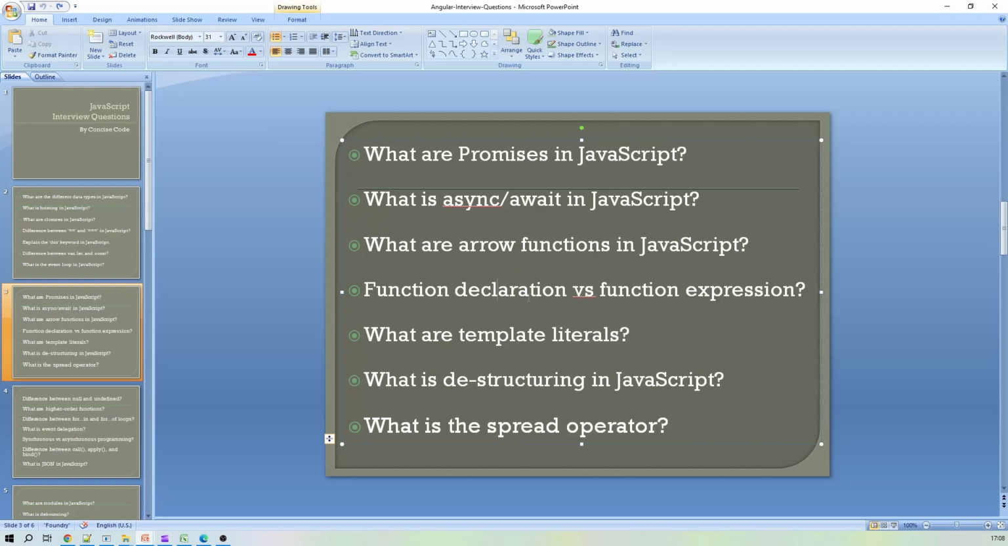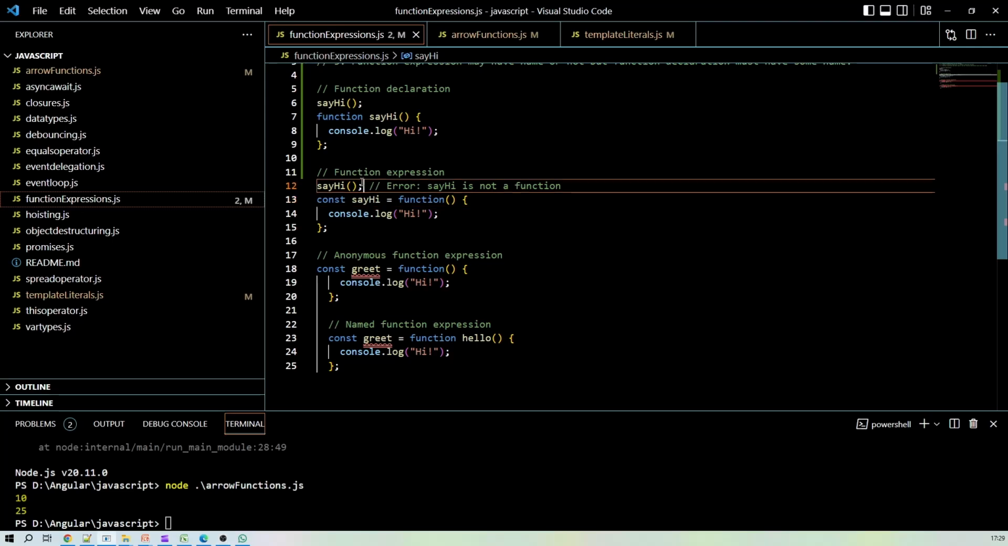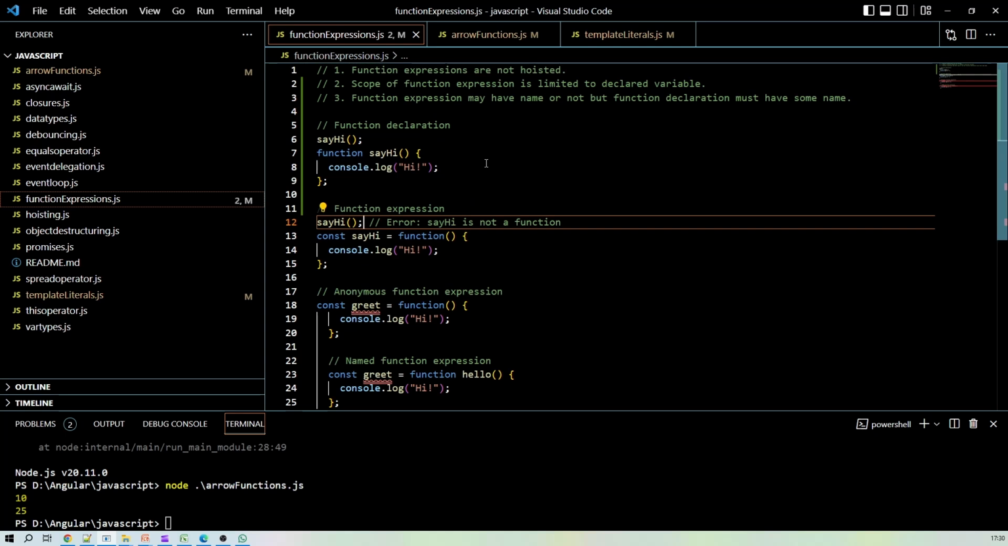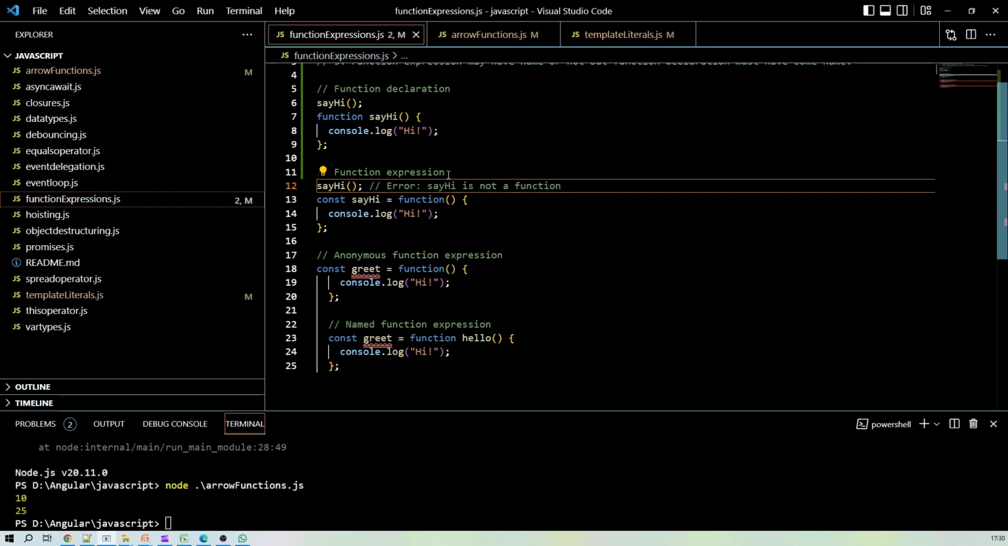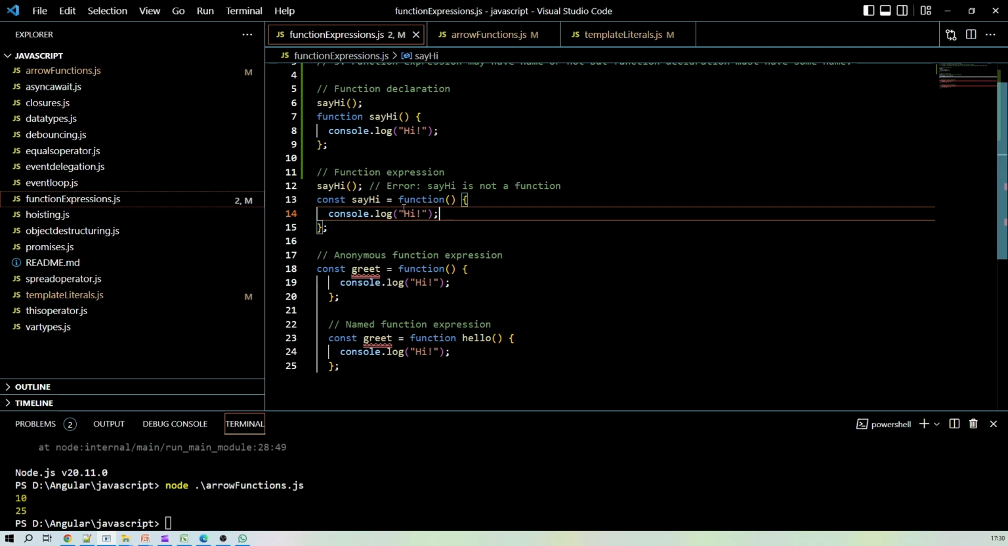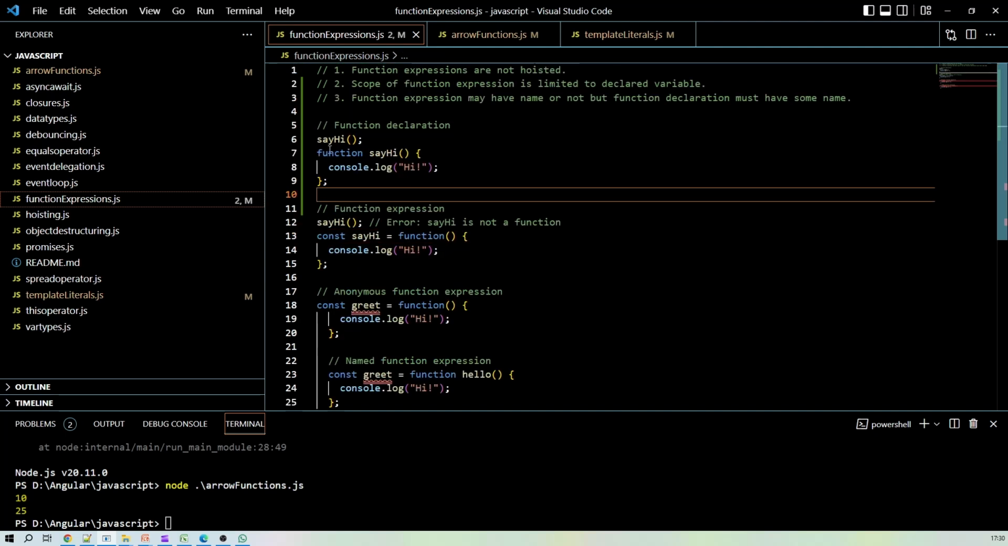Function declaration versus function expression, okay? Let's check what the difference is between the function declaration and the function expression. I have created this JavaScript file in order to explain the various differences between the function expression and the declaration, right? As we already know, the function declaration supports hoisting. Okay, what is hoisting? You can check here.